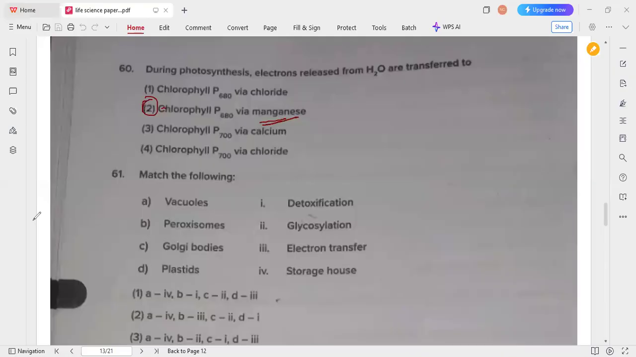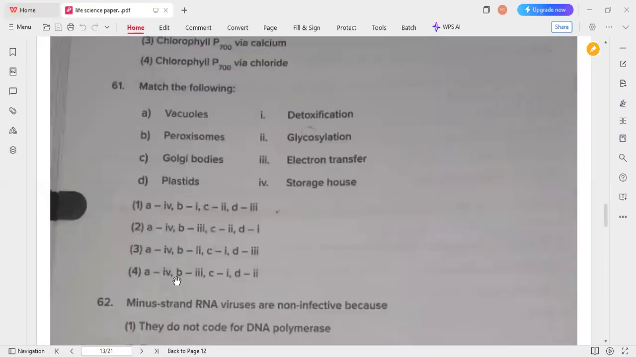Next is match the following, my favorite one. Vacuoles, peroxisomes, Golgi bodies, and also plastids. When vacuoles come to our mind, we usually think of a storage box. So vacuoles come under storage house, that is A belongs to 4. In all the options 4 is there.